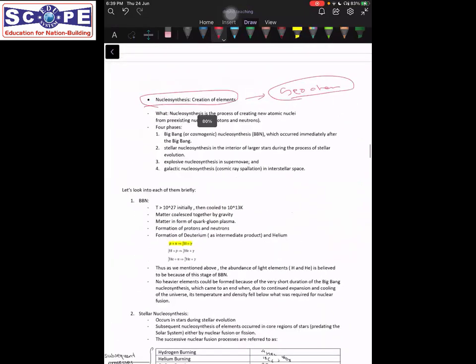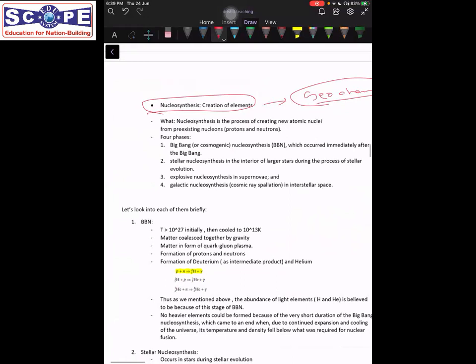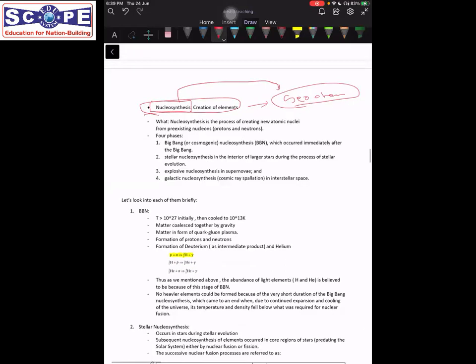Next, what we are going to deal with is a topic known as nucleosynthesis. Now, nucleosynthesis means creation of elements, and we are going to see how different elements are created. But one thing that we need to understand is that this is specifically a topic of geochemistry. This topic is most probably not going to be asked to you in the general geology section, but since it is a very related topic, we will study it here. Okay, and that's what we'll do through the whole syllabus: whenever we find some relevant topic, we will try to cover it then and there.